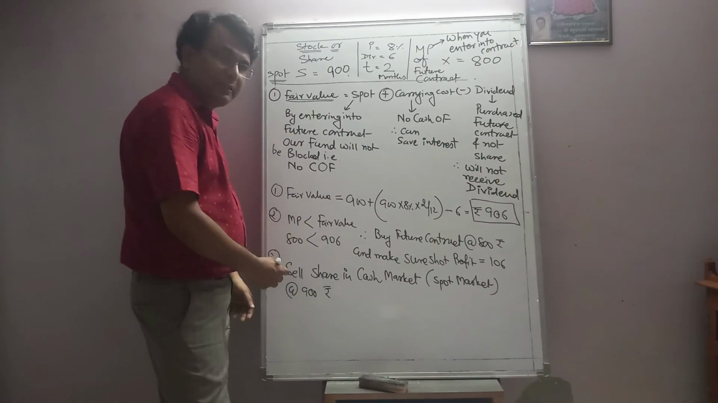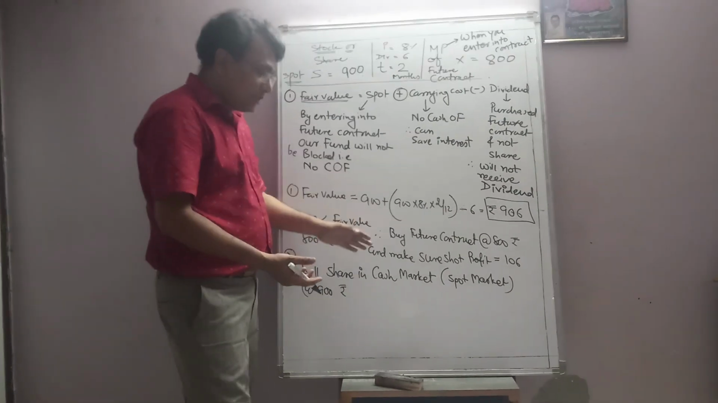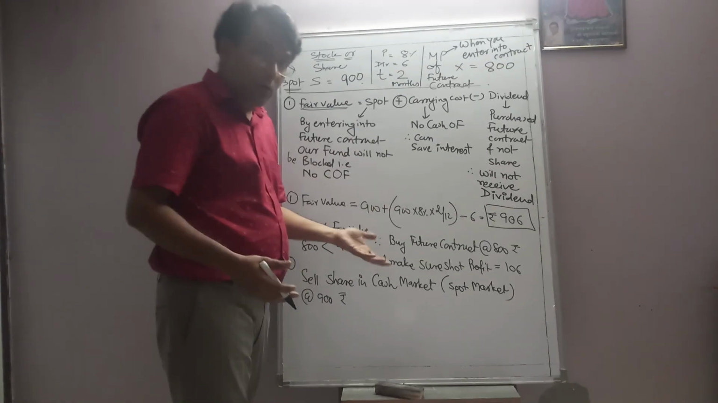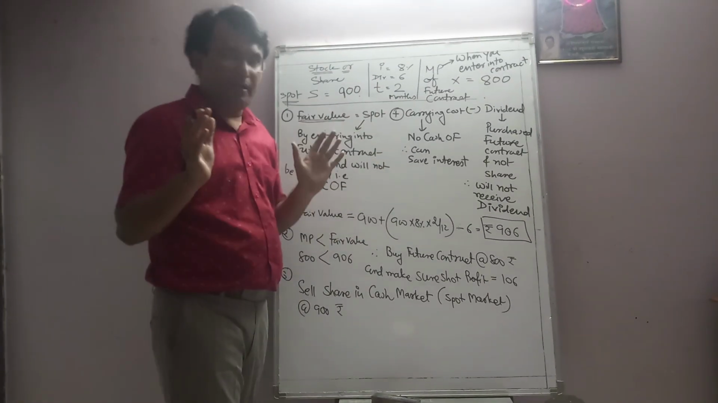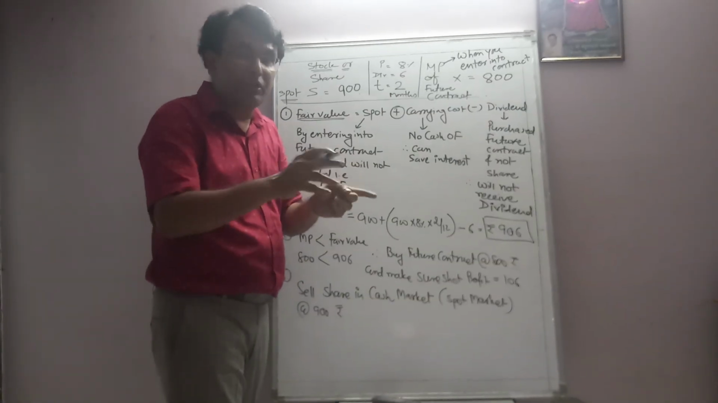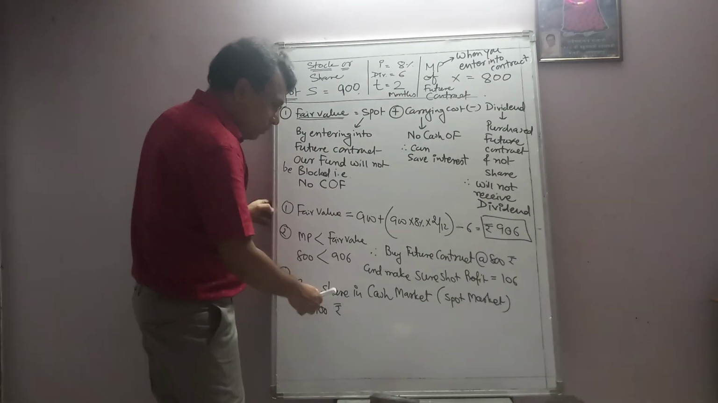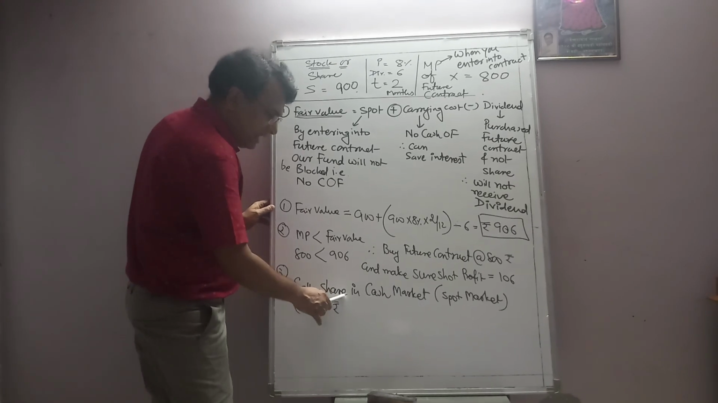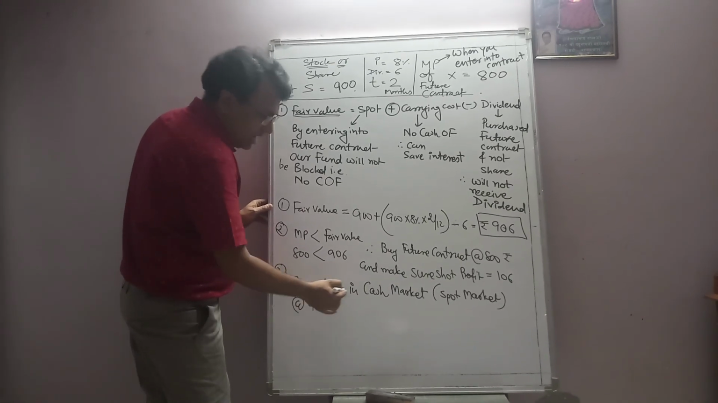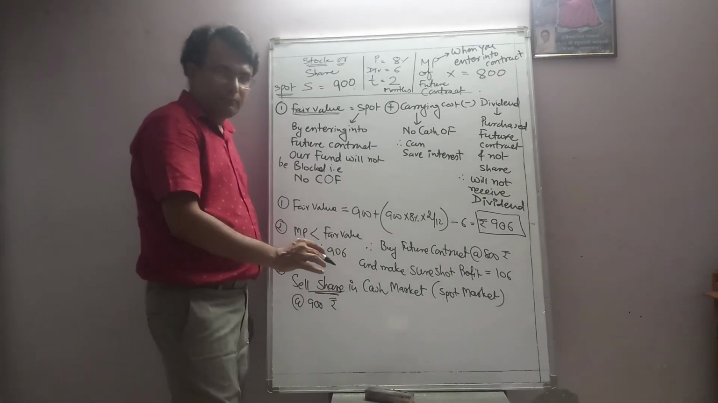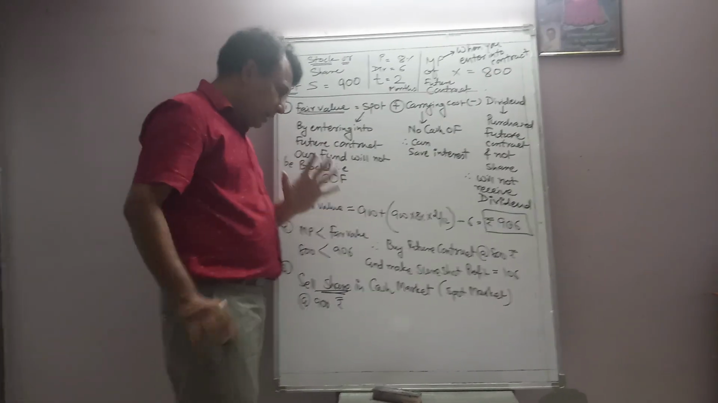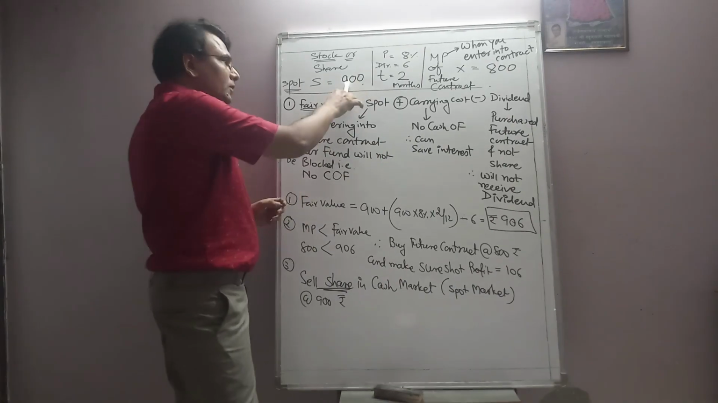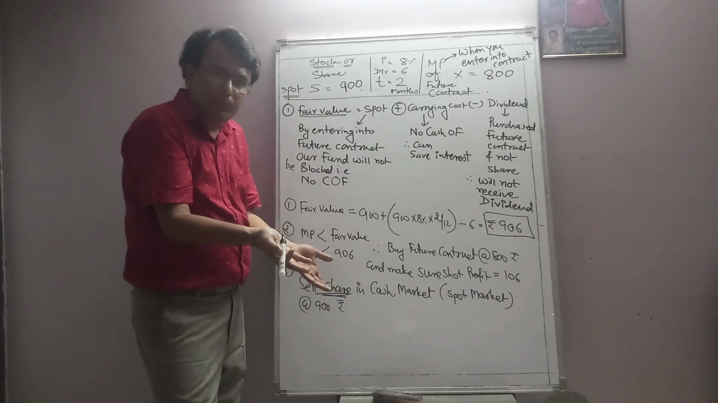And the last element is hedging. As we have entered into future contract of buying, take the opposite action in the cash market. So by doing that, we will sell share in cash market, that is spot market. At what price? Spot price, obviously 900 rupees.